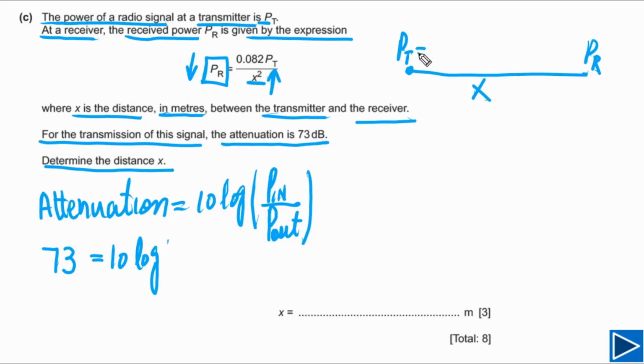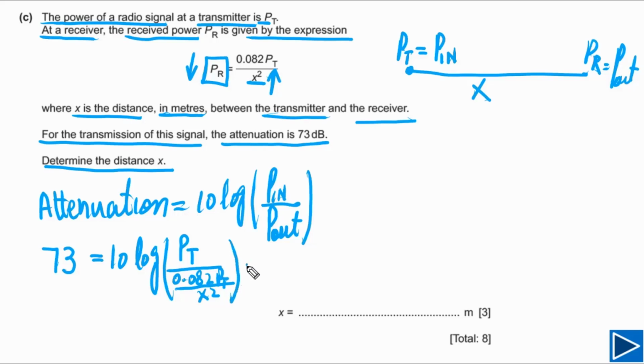P1, so in this case our P input, so we can write down this is P input, and this is the power out at receiver. Now the Pin is equal to PT, so simply we can write down this is PT. But PR is equal to 0.082 PT divided by x squared. So this is x squared.